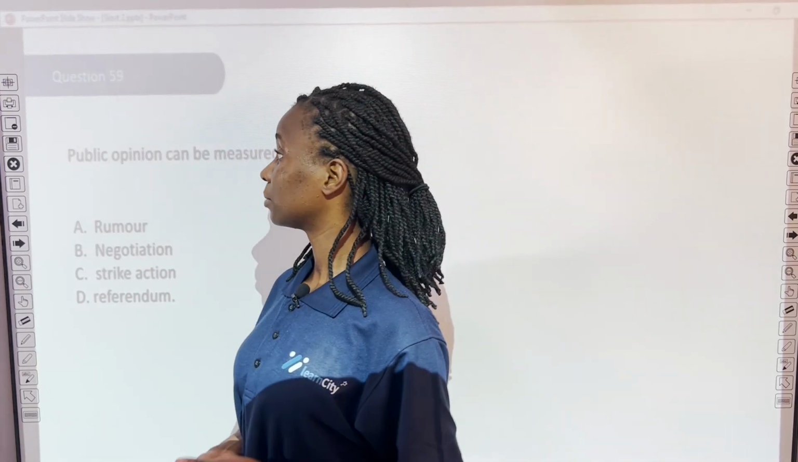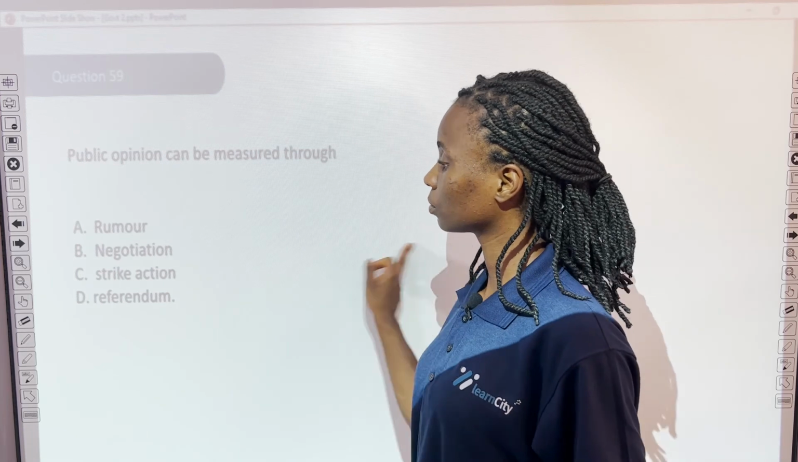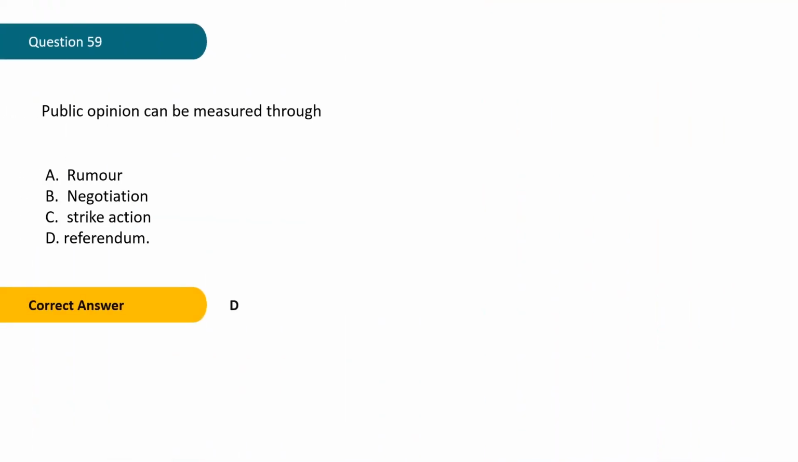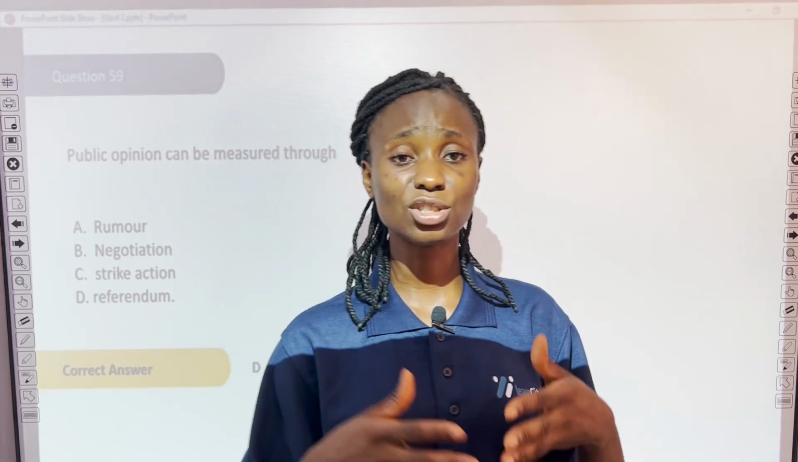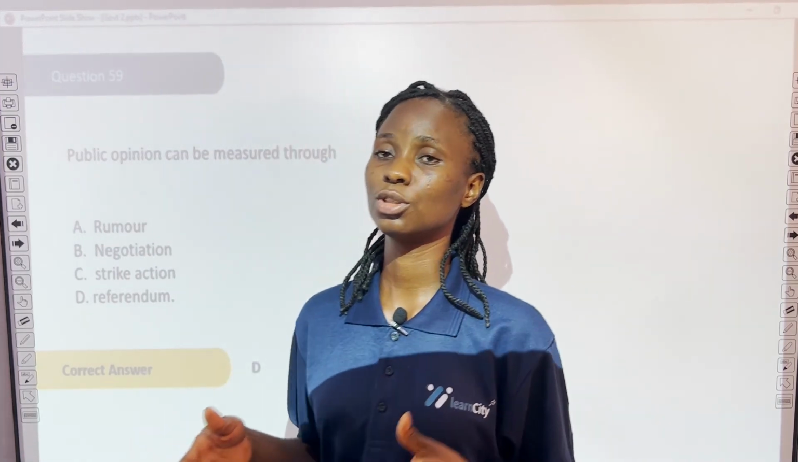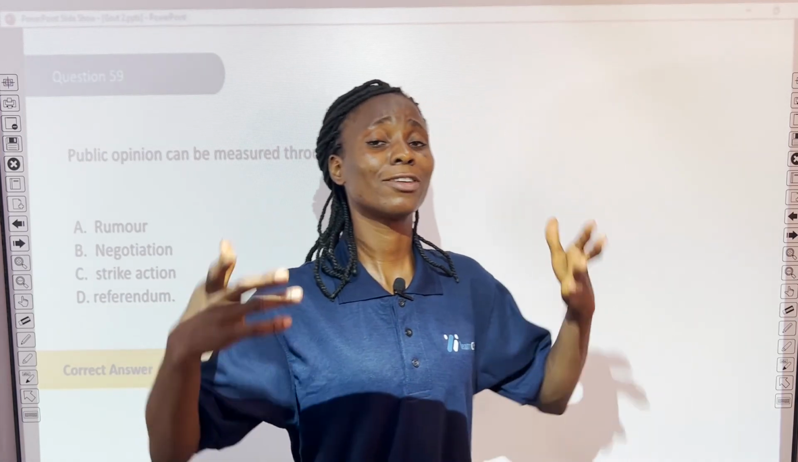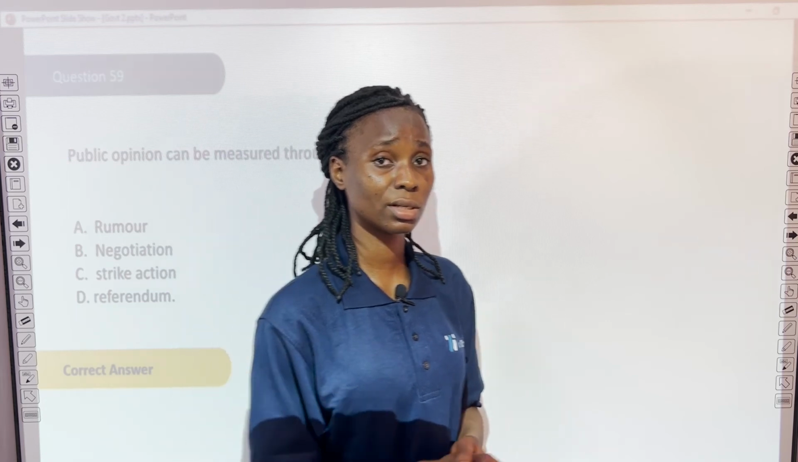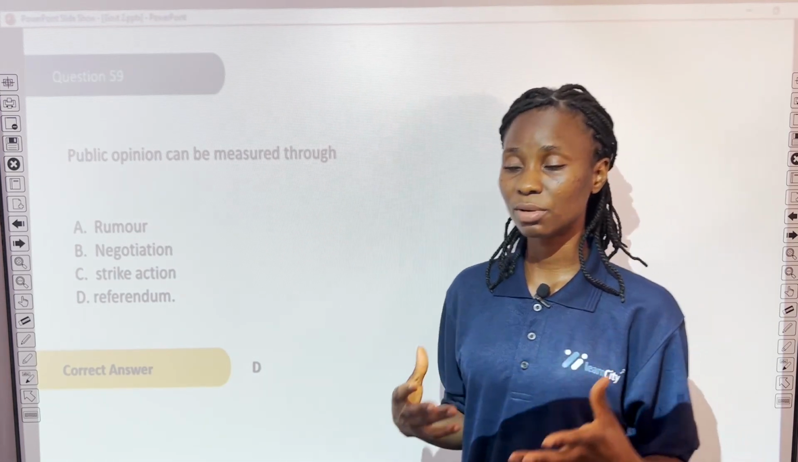Question 59. Public opinion can be measured through A. Rumor, B. Negotiation, C. Strike action, D. Referendum. Well, the answer is D. Referendum. Now, referendum is used to measure the opinion of the public, to ascertain the opinion of the public. And another name for referendum is opinion poll. It is used to ascertain public opinion.